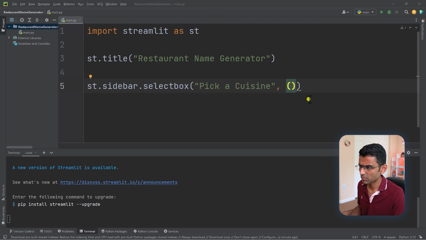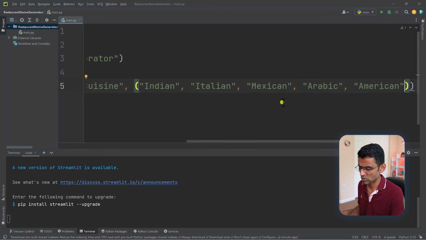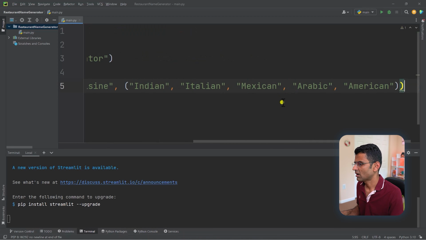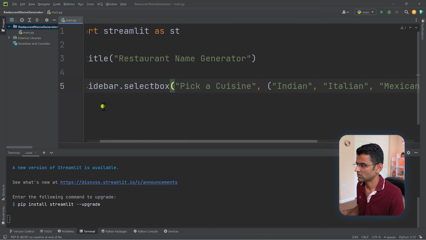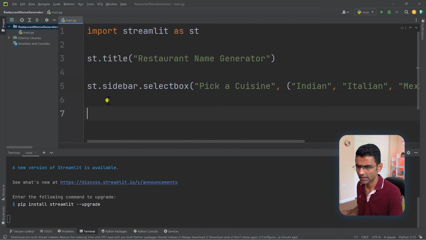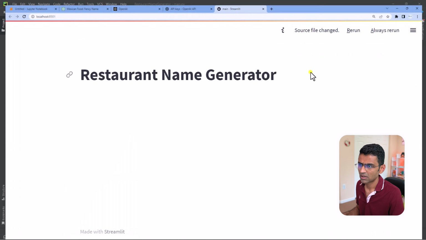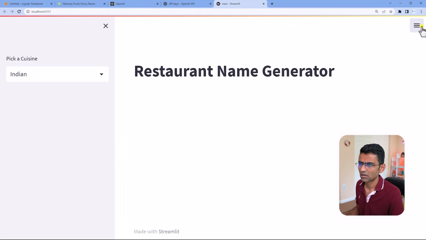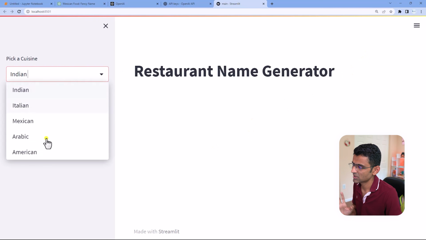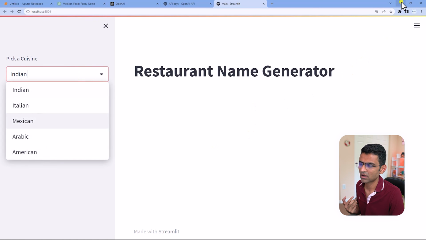So I will just put a bunch of cuisines, Indian, American, Mexican, and so on. And then here you will say if, or let me just show you how this looks. So just hit Control S, save, and click on rerun. You can go here and rerun, or just press R key and it will show you. See, you get this kind of nice picker.